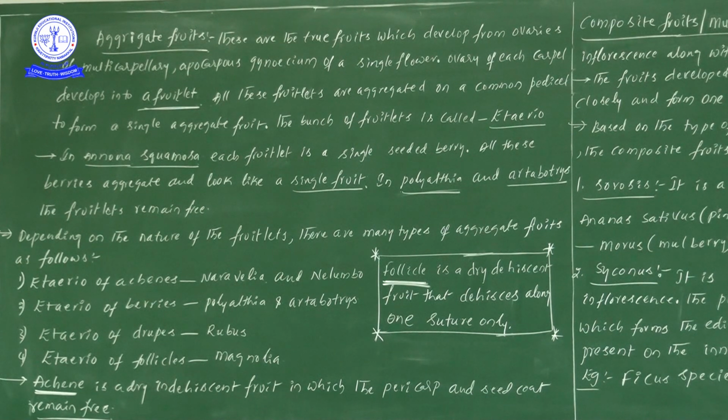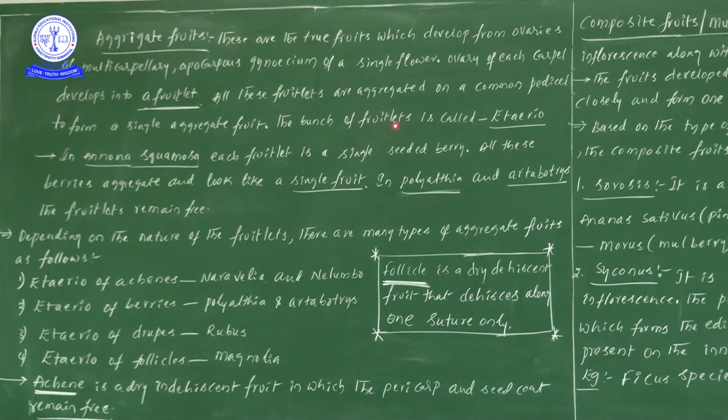Likewise here, all the fruitlets come together and form a fruit. That's why we call this particular fruit aggregate. Try to save this in your mind. Now the next important point: the bunch of fruitlets is called etaerio.